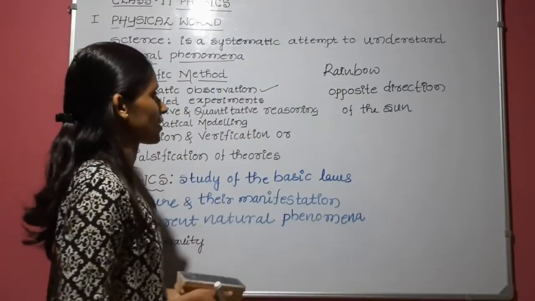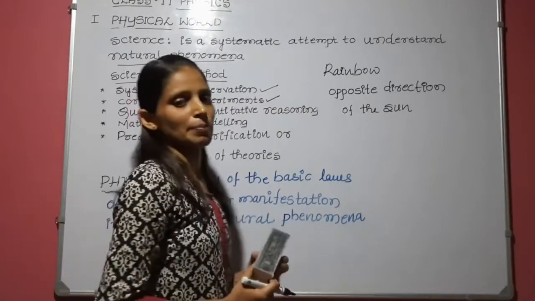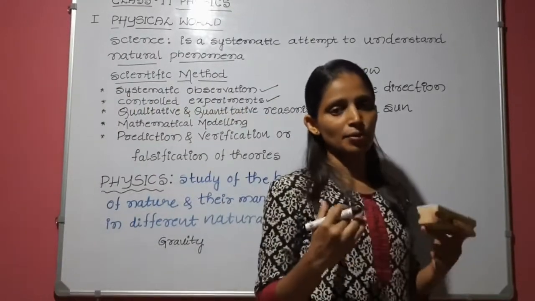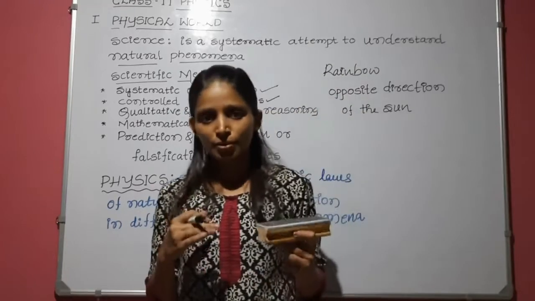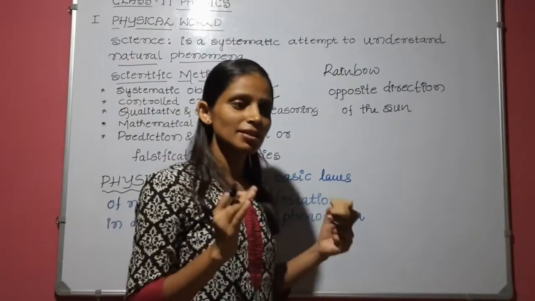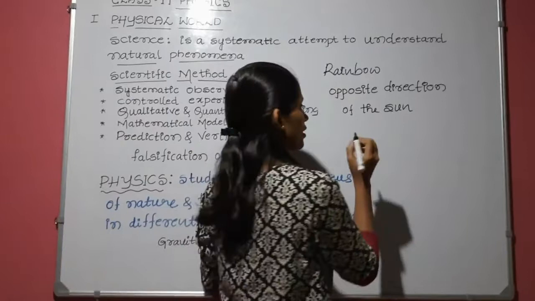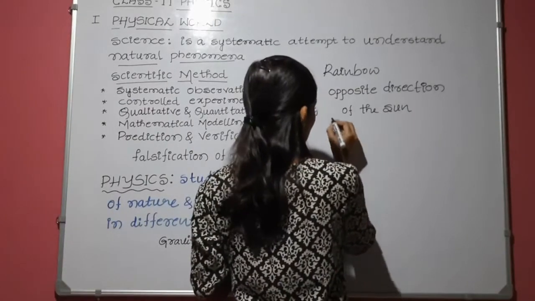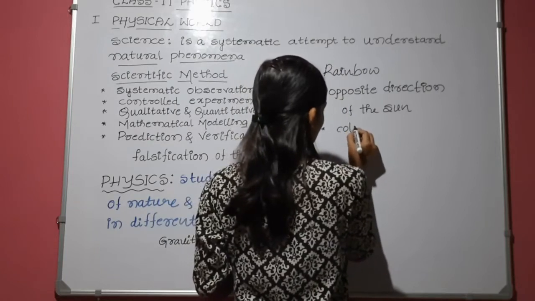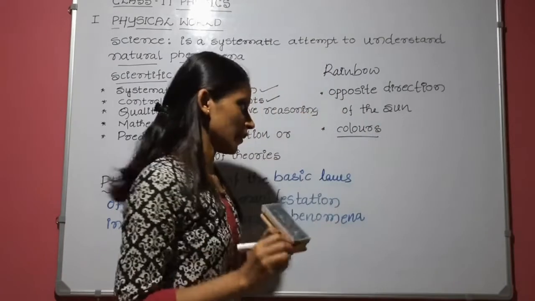So, controlled experiment. You have to do the experiment. We all know we can see each other because there is a light here. So this is also light. This is also white light. But we can't see the colors. In the rainbow, you can see the colors. So this is white light.